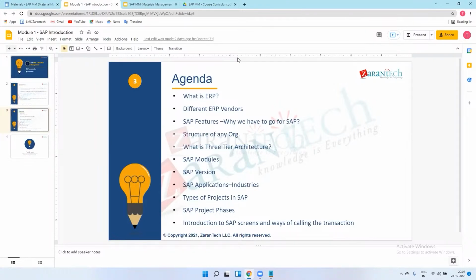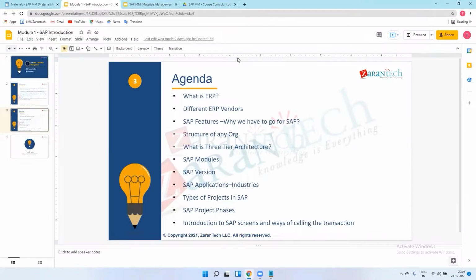After the discussion, we will get the project from the senior management. So as an SAP MM functional consultant, we work on the phases. That is called the implementation project phases. Once we get the project, we will go for the project preparation.